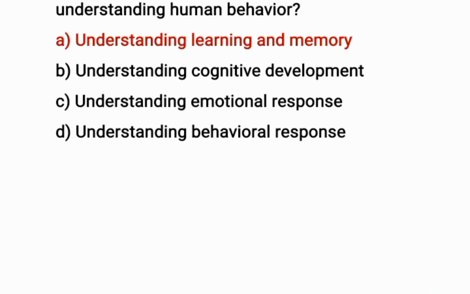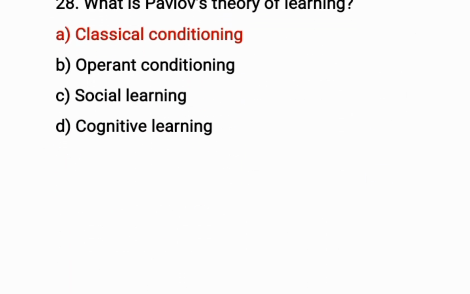Okay, question number 27. What is the significance of Pavlov's work in understanding human behavior? The correct option is A. Understanding, learning, and memory is the significance of Pavlov's work in understanding human behavior. Okay, question number 28. What is the Pavlov theory of learning? The correct option is A. Classical conditioning is Pavlov learning theory.